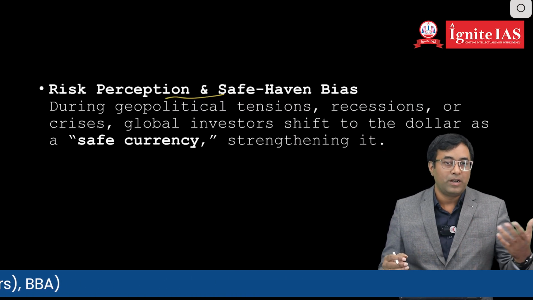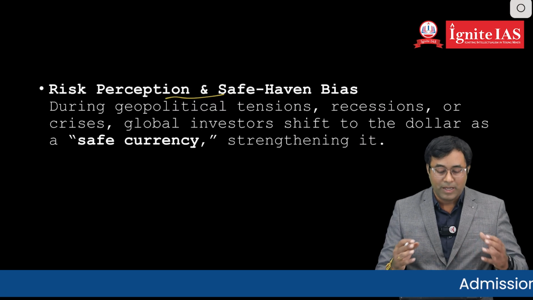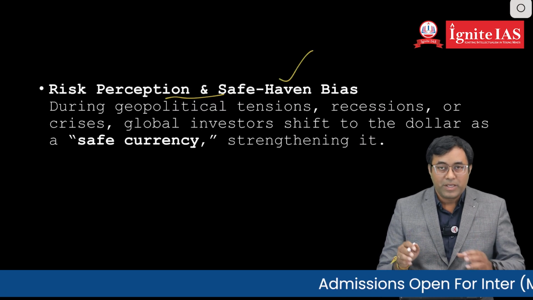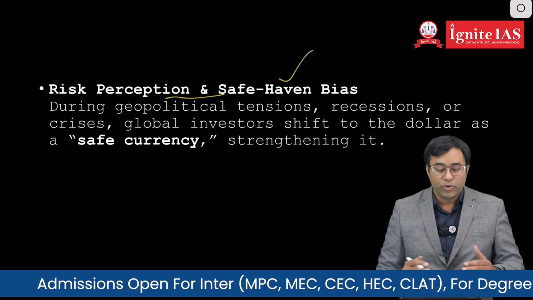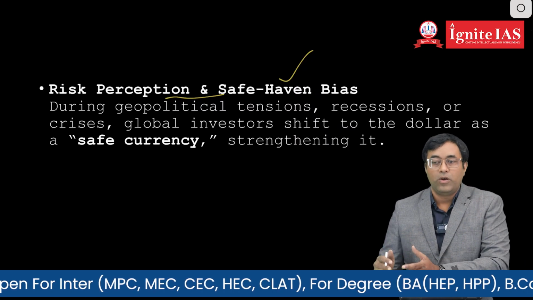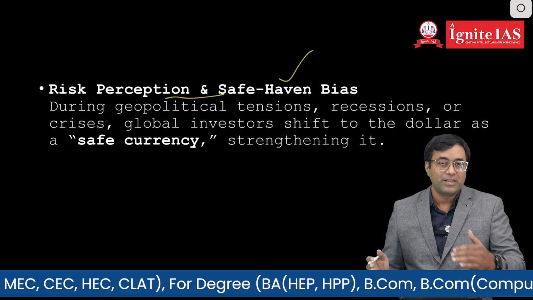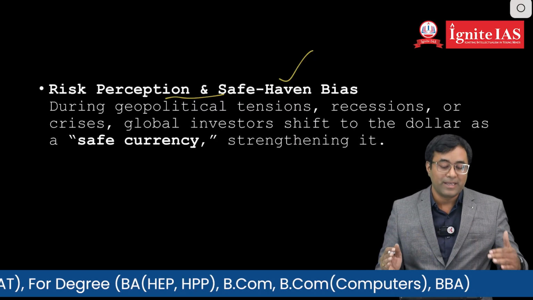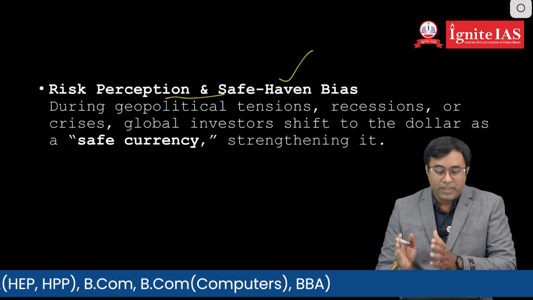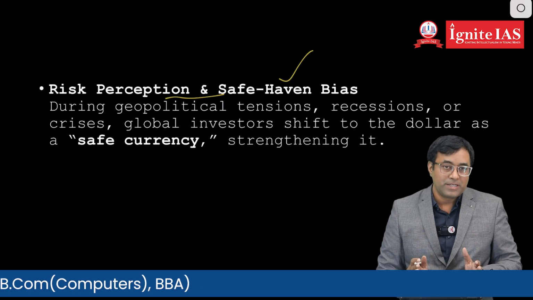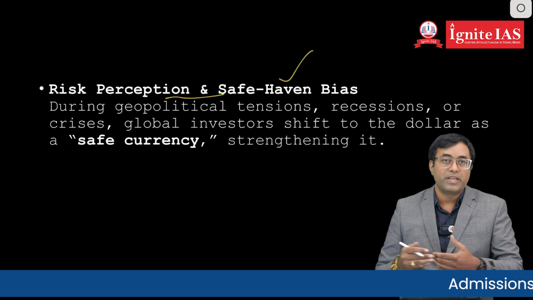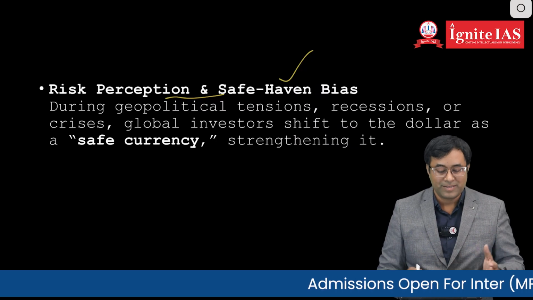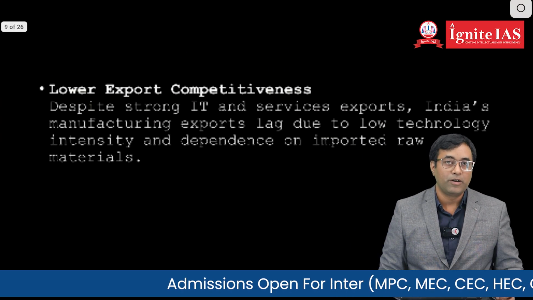Next, another reason is that most investors are taking back their money because of global uncertainty due to wars and the tariff policy of America. They are putting their money in safe havens. Safe havens are currently the US economy or other countries in which taxes are almost near zero. Because of these global political tensions, most investments have been taken back, including from India, and put in safe havens, which has depreciated the rupee.